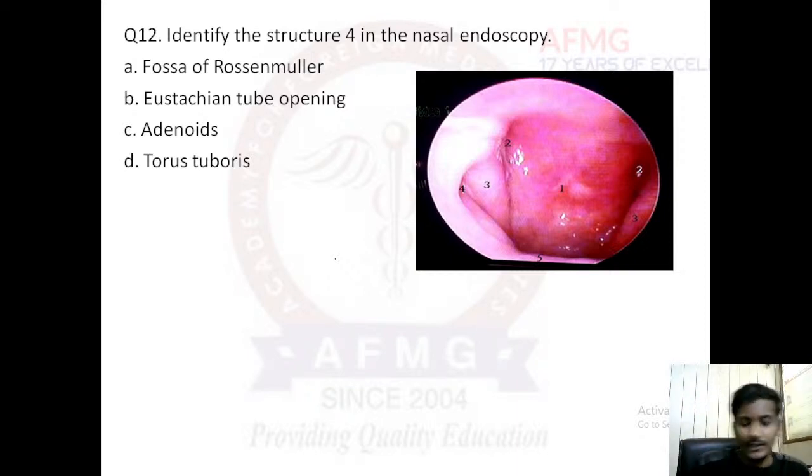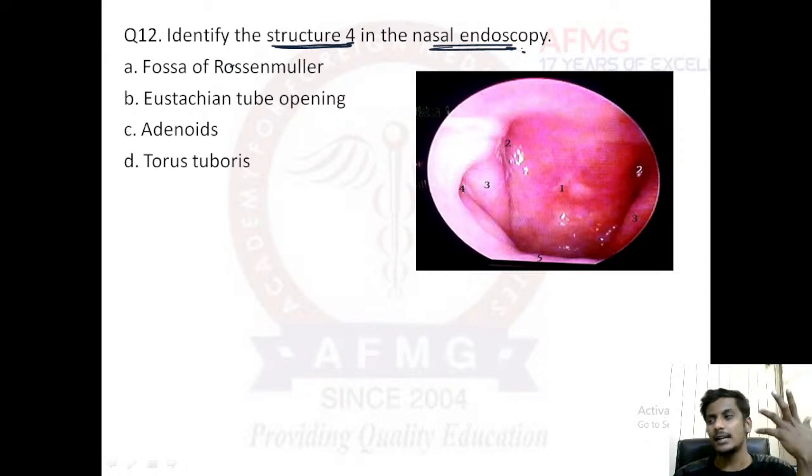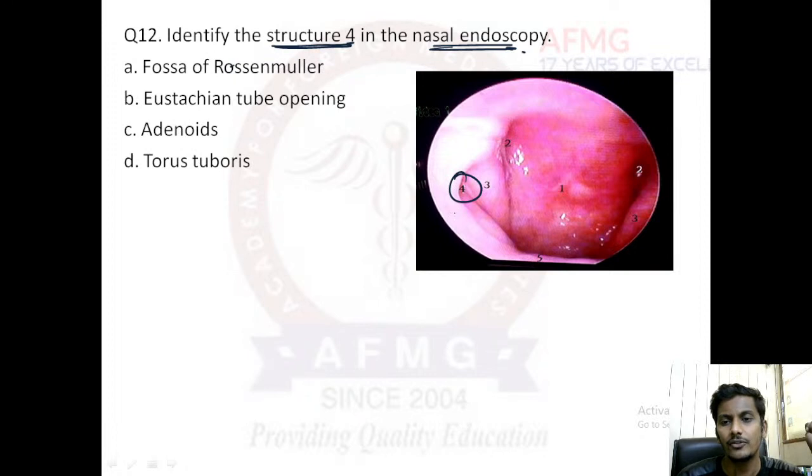So anybody, they have asked in this question, identify the structure 4 in the nasal endoscopy. So just like the similar image was given in August exam again, and these images have been asked repetitively, a nasal endoscopic image. Okay, so this is a posterior nasal endoscopy, right? Here they have asked the structure number 4. What is the structure number 4?